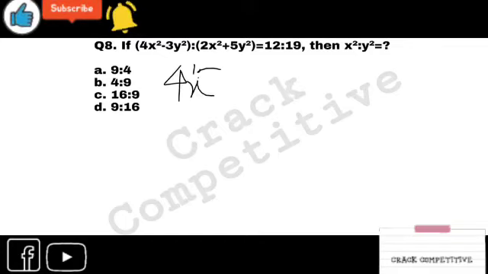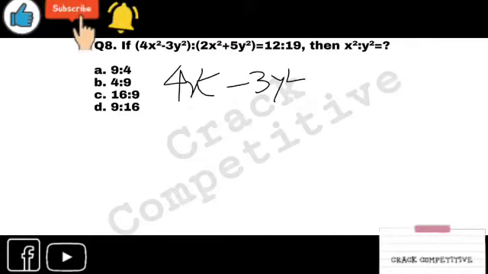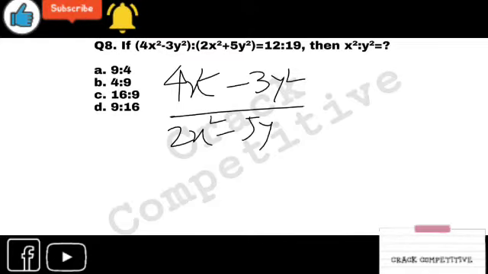Look at this: 4x square minus 3y square. What I have said, ratio also means division. So by 2x square plus 5y square is equal to 12 by 19.